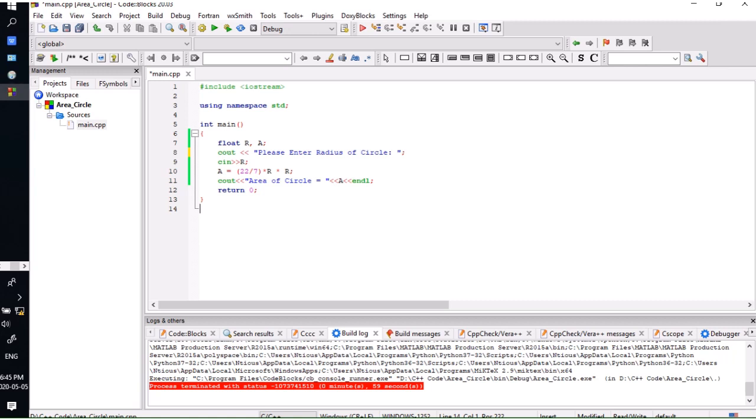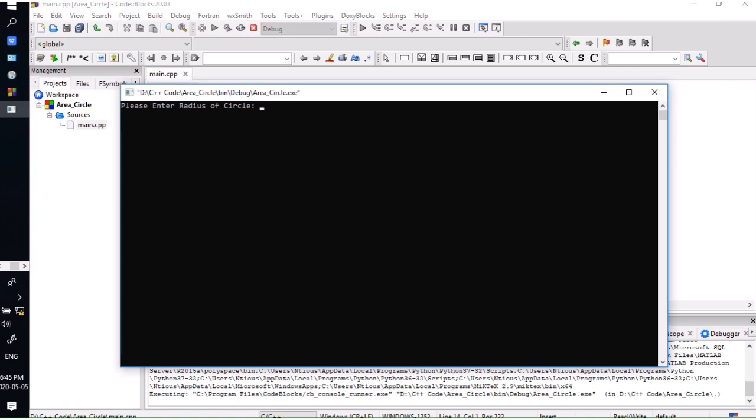You can see that we have our header file, #include <iostream>, using namespace std, int main, and our variables float a, float r. Then we have cout, please enter radius of a circle, we read the radius, and then a is equal to. Whatever we did there is the same thing we are doing here. In fact, we are not hiding anything from you. We want you to see exactly how the whole thing is done, step by step. That is why we are calling this C++ Corner: step by step, showing you exactly what to do at any point in time.